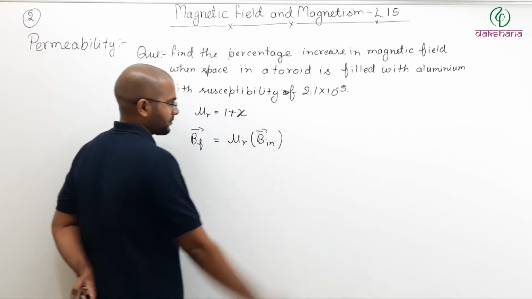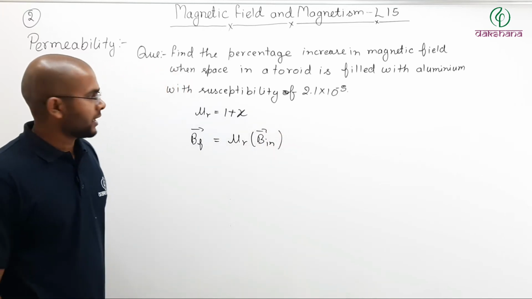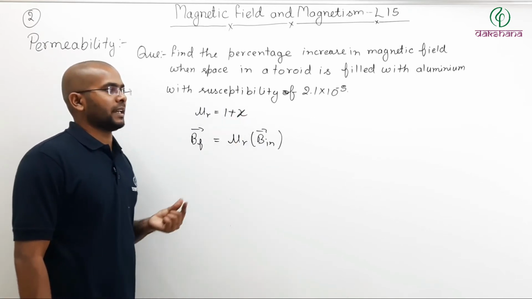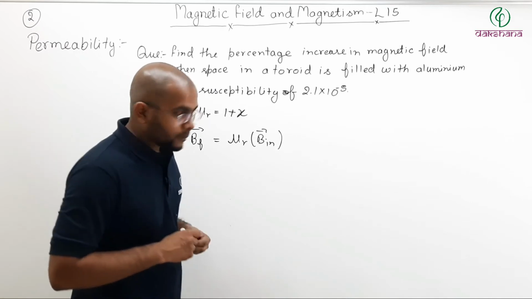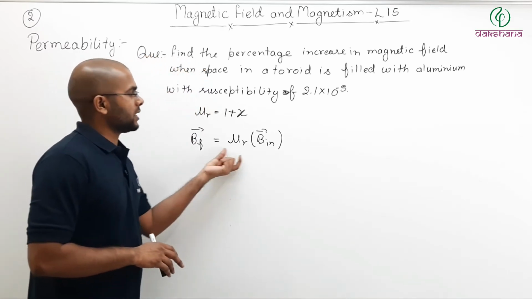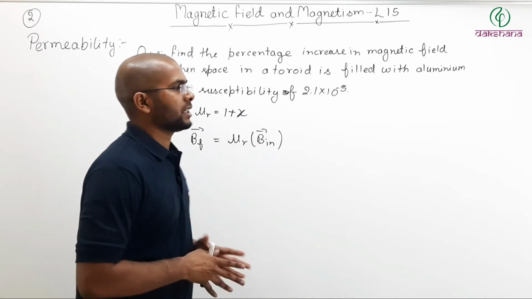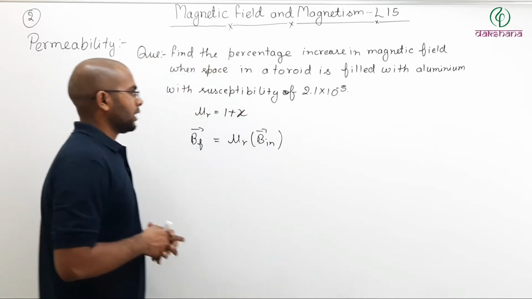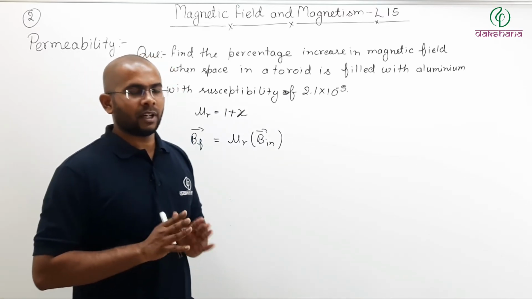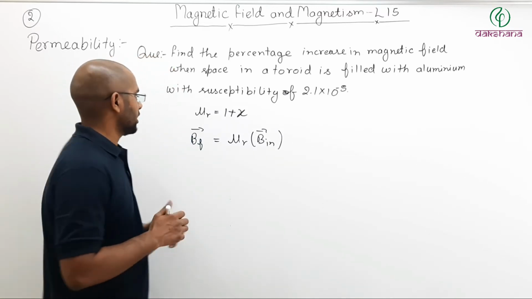And relative permeability is 1 plus x. Now if that is true, if final field is 1 plus x times initial field, and I want to know the change, what can I say?